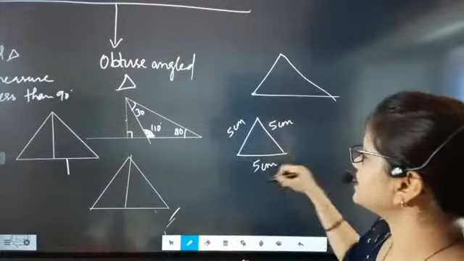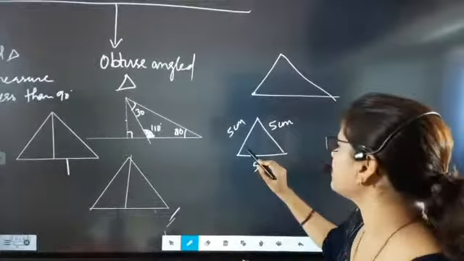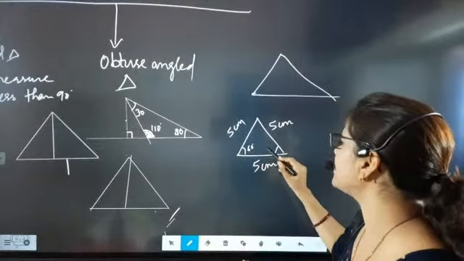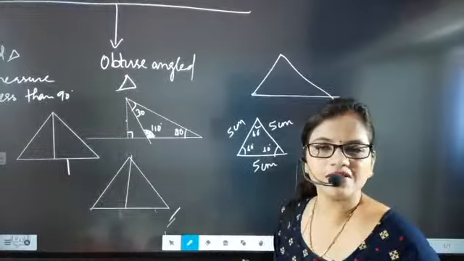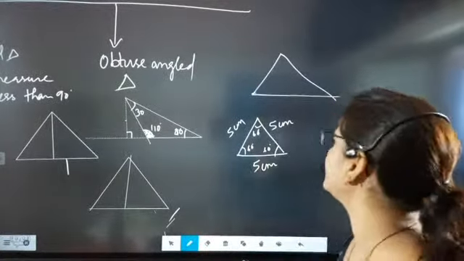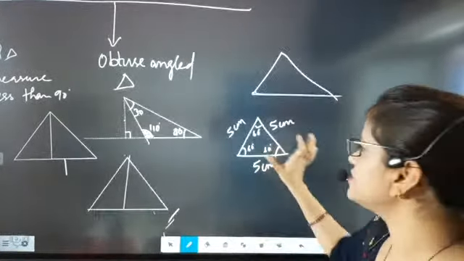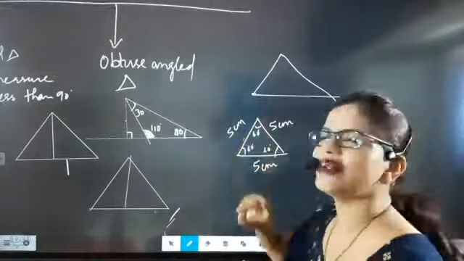That means all sides will be equal in an equilateral triangle, and all internal angles will become 60 degree, 60 degree and 60 degree. So such type of triangles are called equilateral triangles. So when all internal angles are equal and if one side is 5 centimeter, then the other two sides will also ultimately become 5 centimeter. That is exactly called an equilateral triangle.